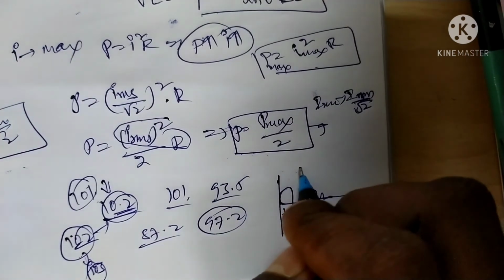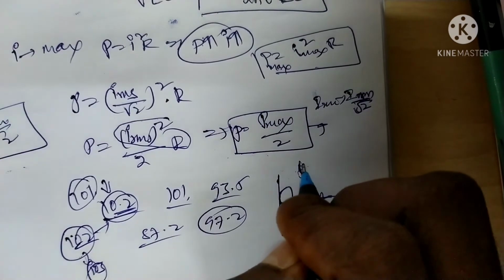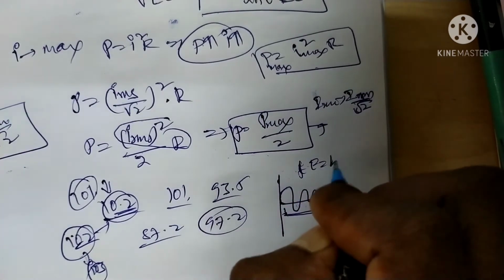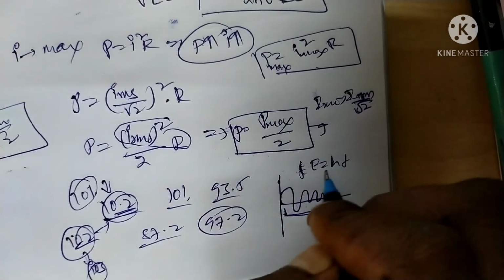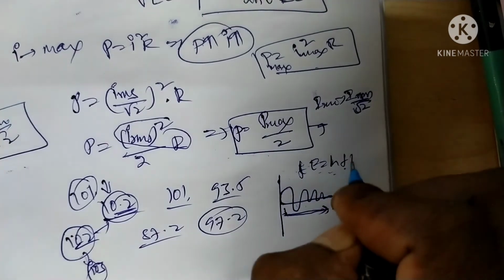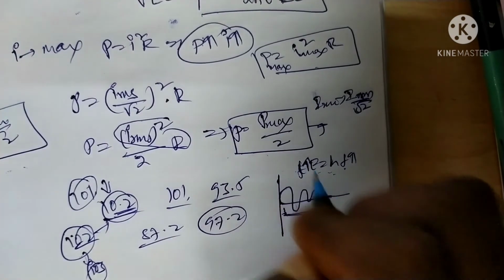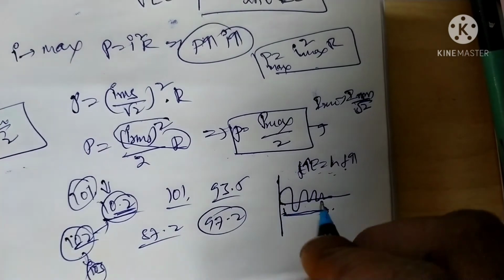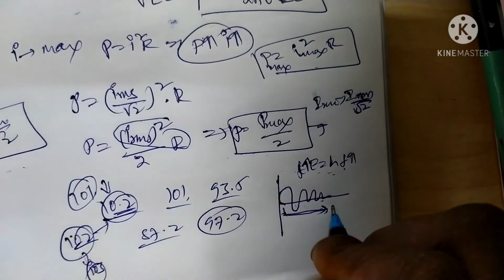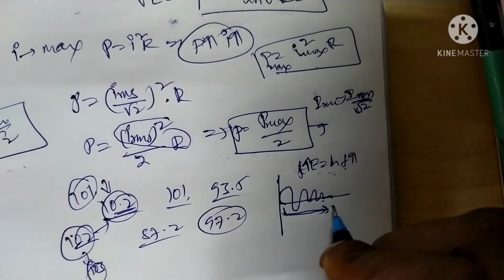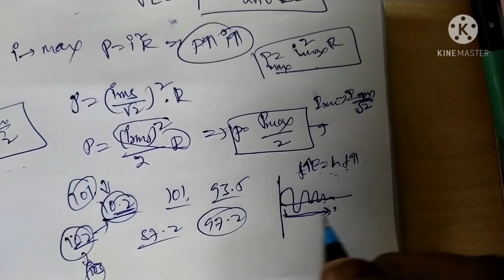According to the formula, energy E is equal to h nu, or hf. If frequency is high, energy is high. If frequency decreases, the signal decreases, and at a certain time the signal will be closed, that means there is no information.